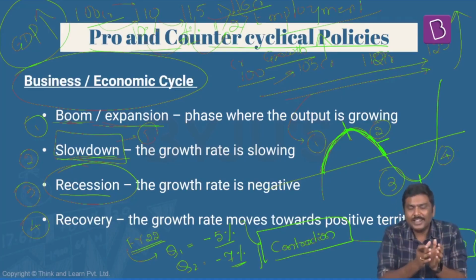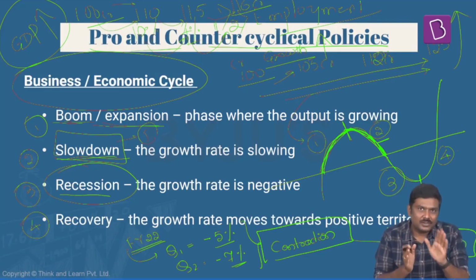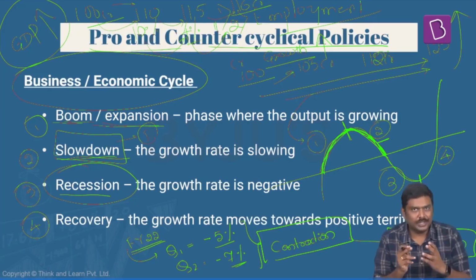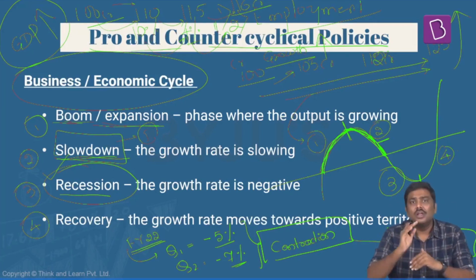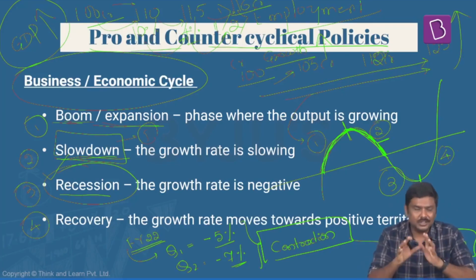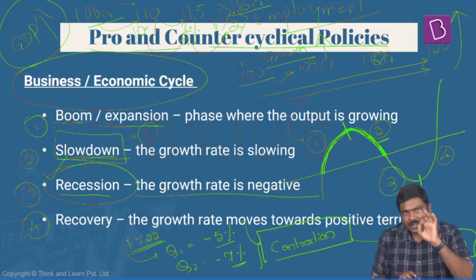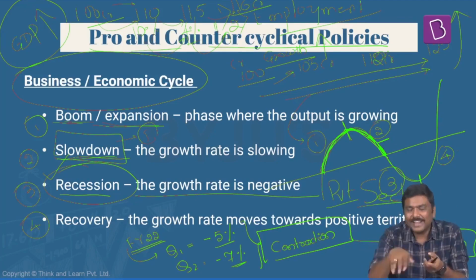For example, if you take the Indian case itself, in the financial year 21, for the first quarter as well as for the second quarter, the Indian economy registered a negative growth rate. And this is nothing but the concept of a recession itself. Now, what do you generally find during the recession? During recession, you generally see that the growth rate is negative. In addition to this, the private sector investment will be very, very low. The private sector investment will take a dip.